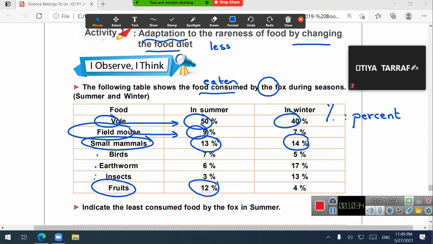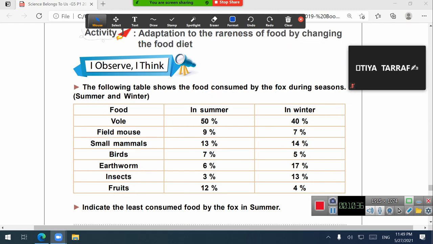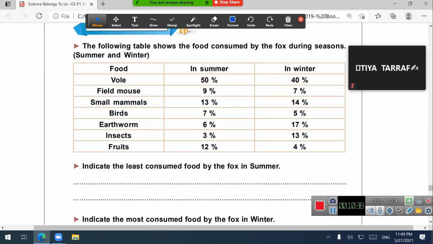So, thanks. Let's continue. Using the above table, indicate the least consumed food eaten by the fox. Zainab, the least consumed food. Insects. What is the percentage? 3%.